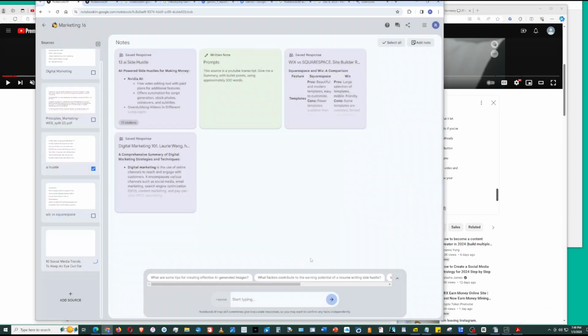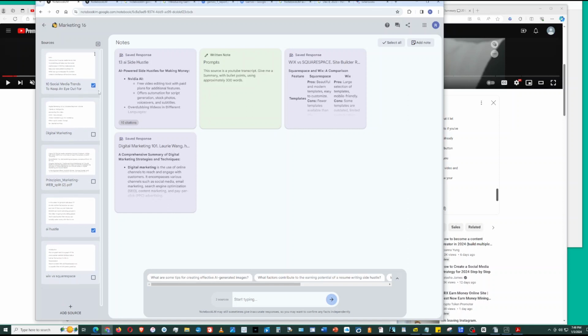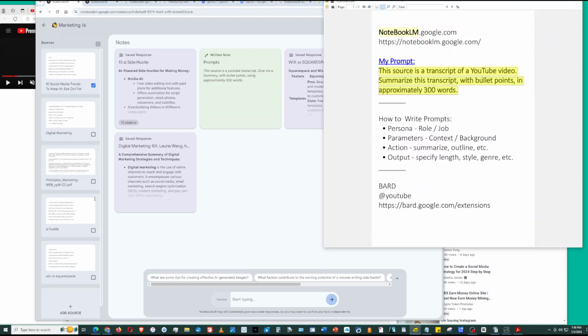There we go. Insert. Let it think. Okay. Uncheck the other sources. So again, if you look at the chat box at the bottom, it only says one source. So perfect. Let's start with this.